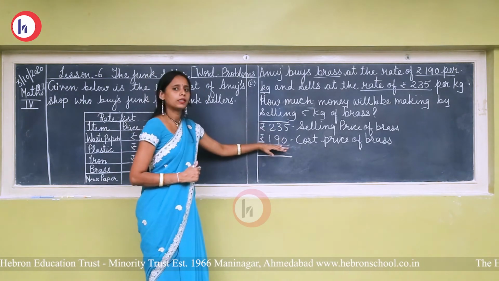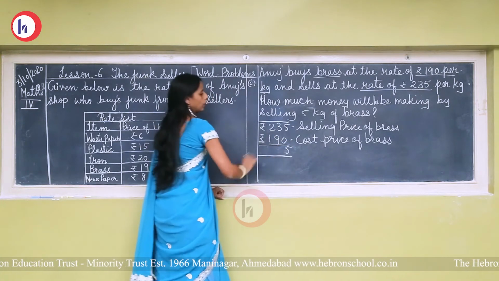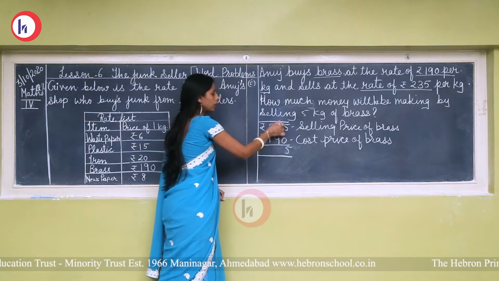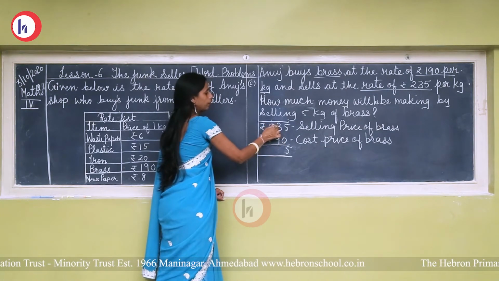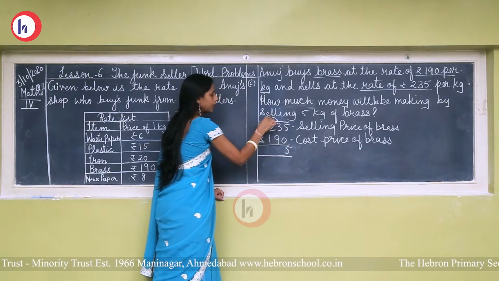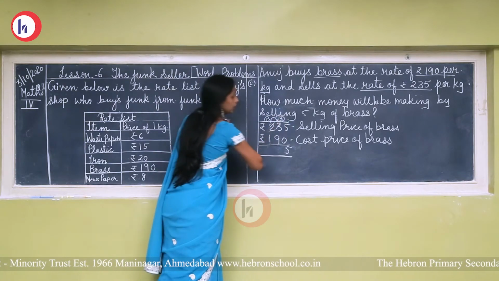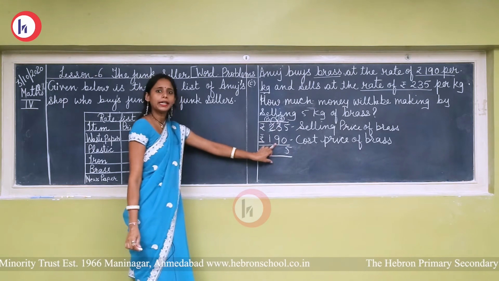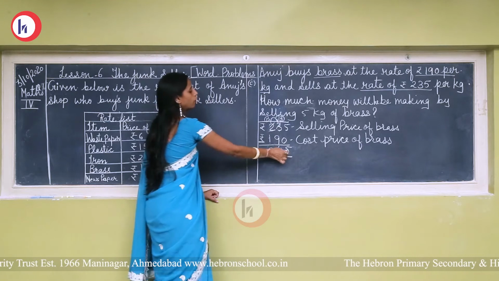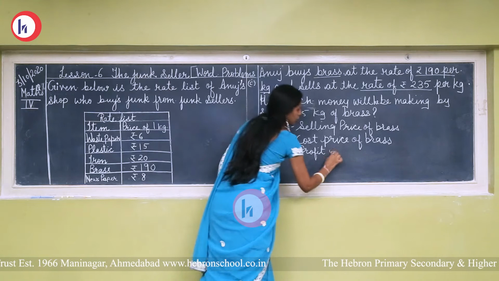So to find out the profit we have to do subtraction. Selling price में से cost price को हमको subtract करना पड़ेगा. So 5 minus 0, 5. Now 3 minus 9 it is not possible, so we have to take the borrow from the next number. So it is the 100th place. When we take the borrow, we will cut here and we will write here 1 and here will be 13. Okay. Now 13 minus 9, 4 and 1 minus 1, 0. So rupees 45, it is a profit per kg.